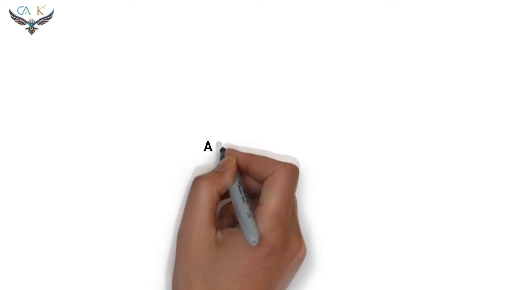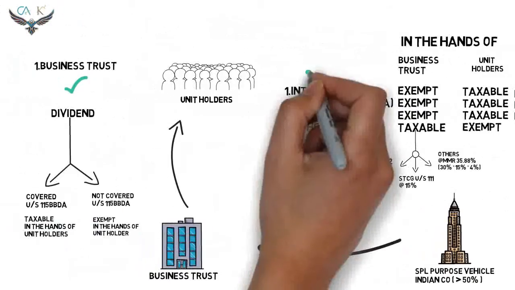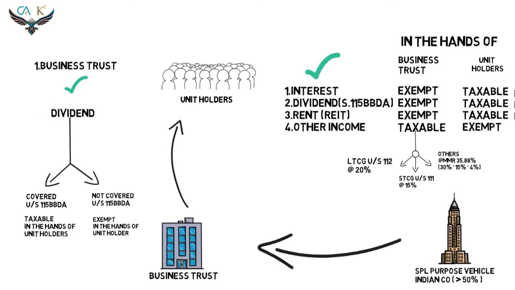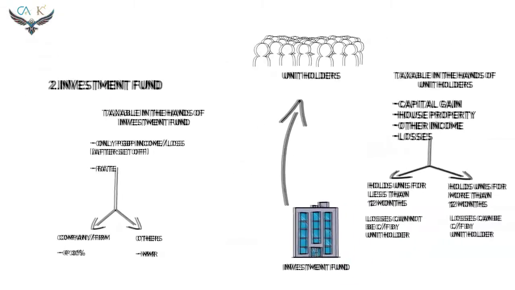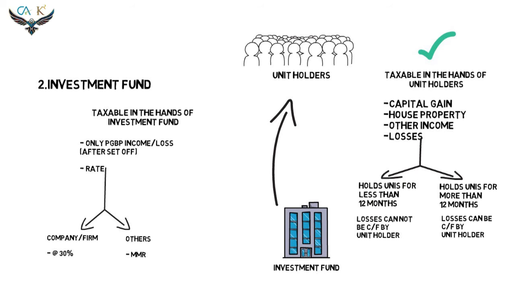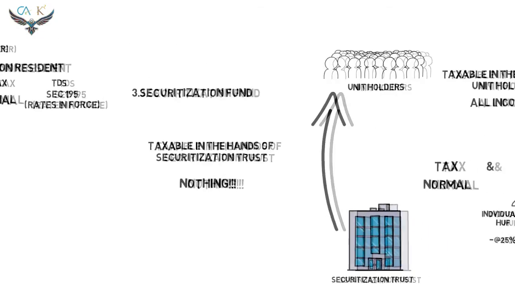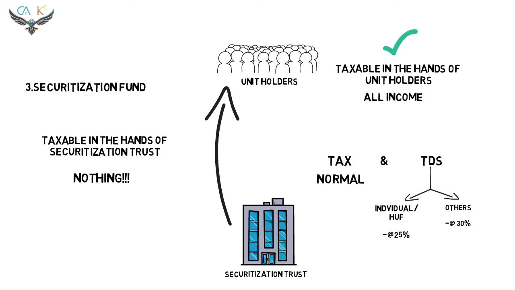Okay, now let us see the quick summary of the business trust, the investment fund, and the securitization trust. In case of business trust, the interest, the dividend, and the rent income are taxable in the hands of the unit holders, and all other incomes are taxable in the hands of the business trust. In case of investment fund, only the PGBP income is taxable in the hands of the investment fund. All other incomes are taxable in the hands of the unit holders. Finally, in case of securitization trust, all the incomes are taxable only in the hands of the unit holders and nothing is taxable in the hands of the securitization trust.